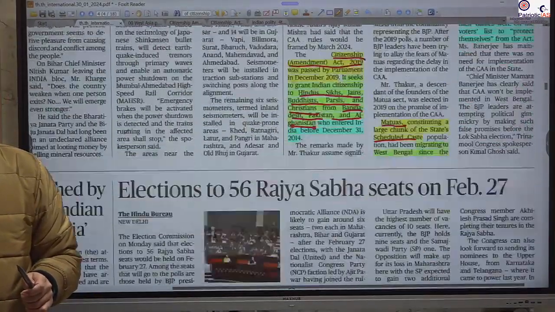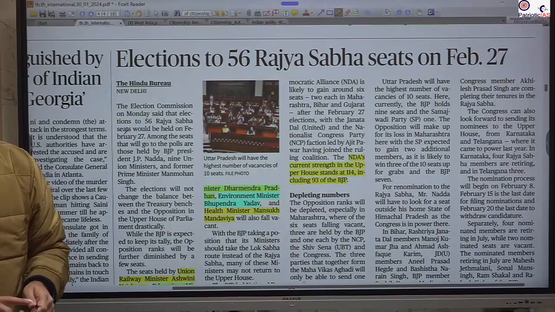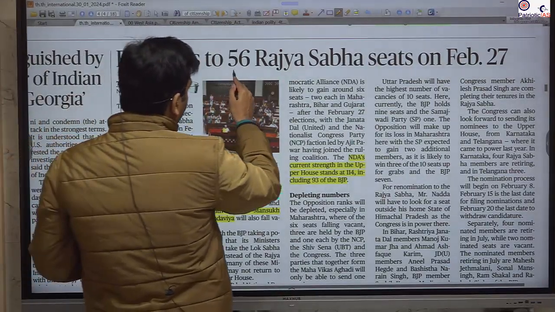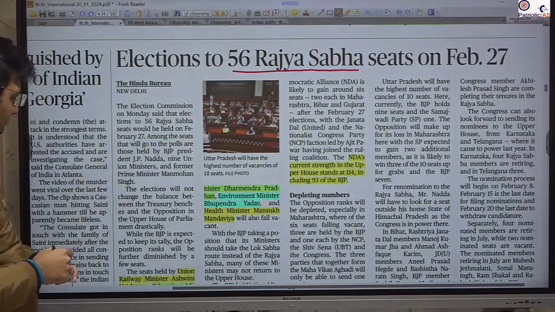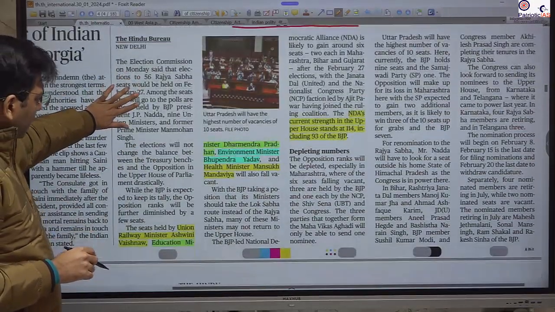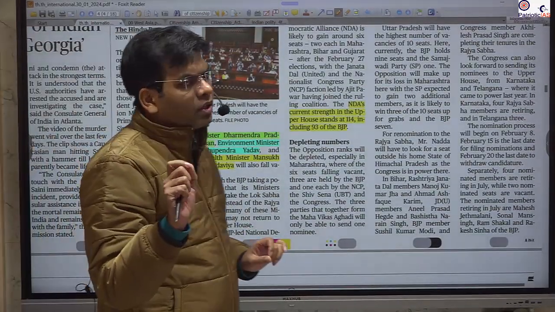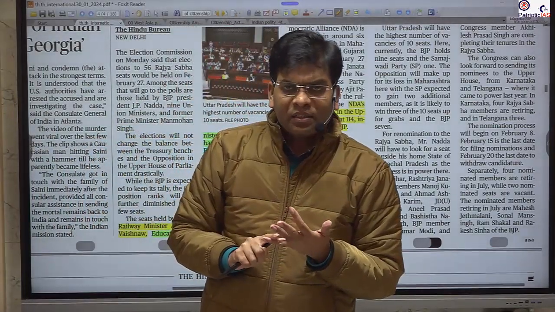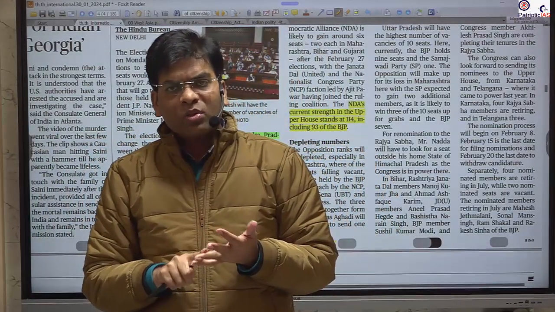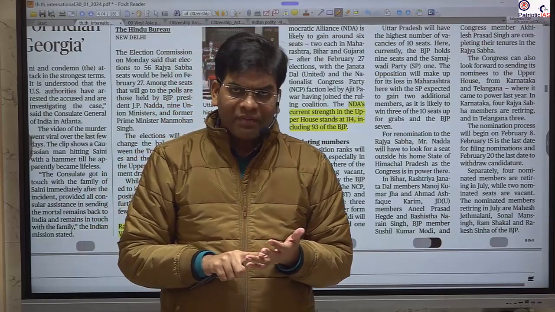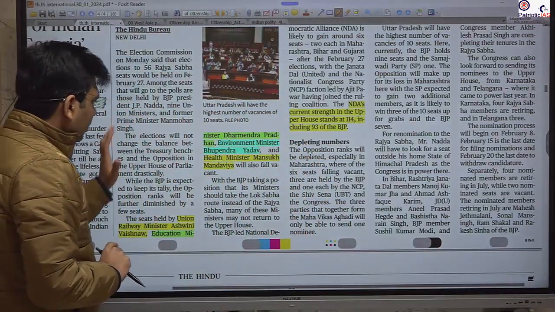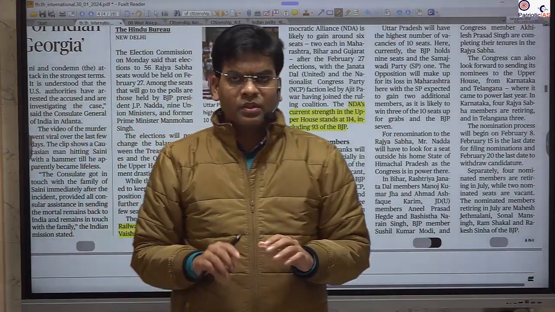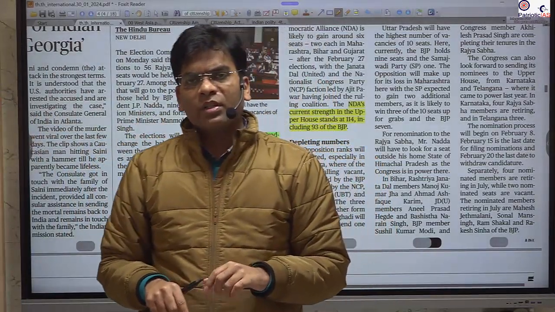Next important news that we will take with respect to this election of Rajya Sabha, in which 56 seats are about to be held. One thing you should know: what is the age for the membership? It is 30 years, not 20 years. In the case of the Lok Sabha, it is 25 years, but in the case of Rajya Sabha, it is 30 years. And the tenure of membership is 6 years.